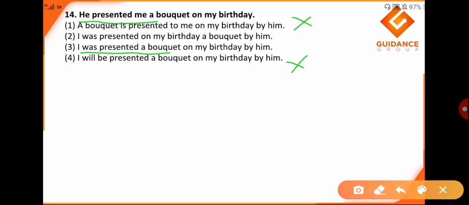Now with respect to these two options, I can clearly see I was presented on my birthday. No, presented should be immediately followed by what has been presented. Here it is clearly mentioned he presented me a bouquet. So even when I change, I will take care that I was presented a bouquet, and then comes the rest. Hence I would say in 14 it is option number third which is appropriate.